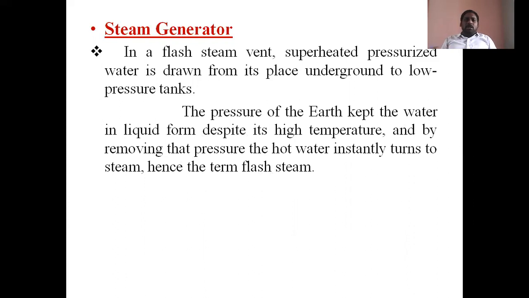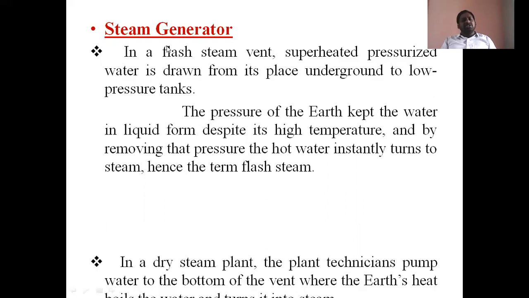Pressure is low, but due to the heat, the water turns into steam. That steam comes directly from the underground wells, and it is directly converted into mechanical energy by using the steam generator.